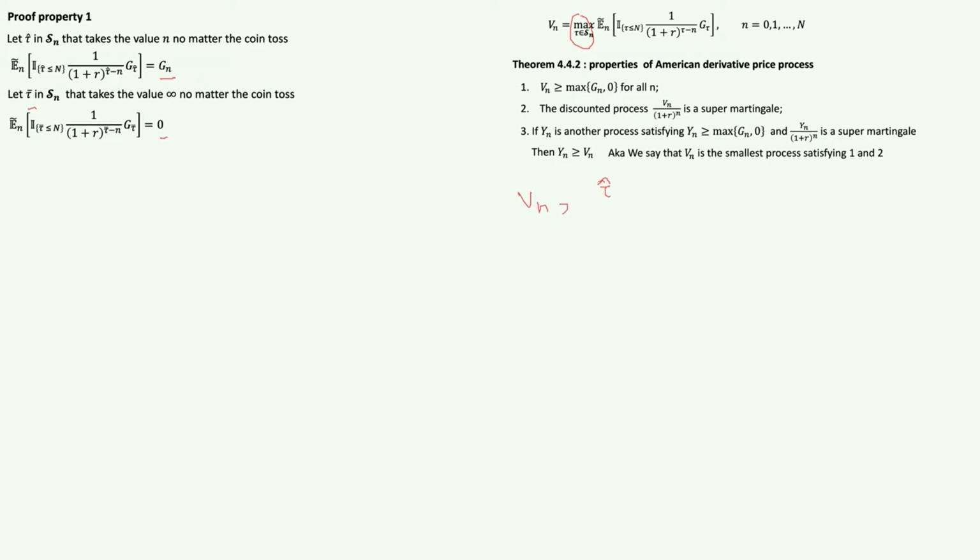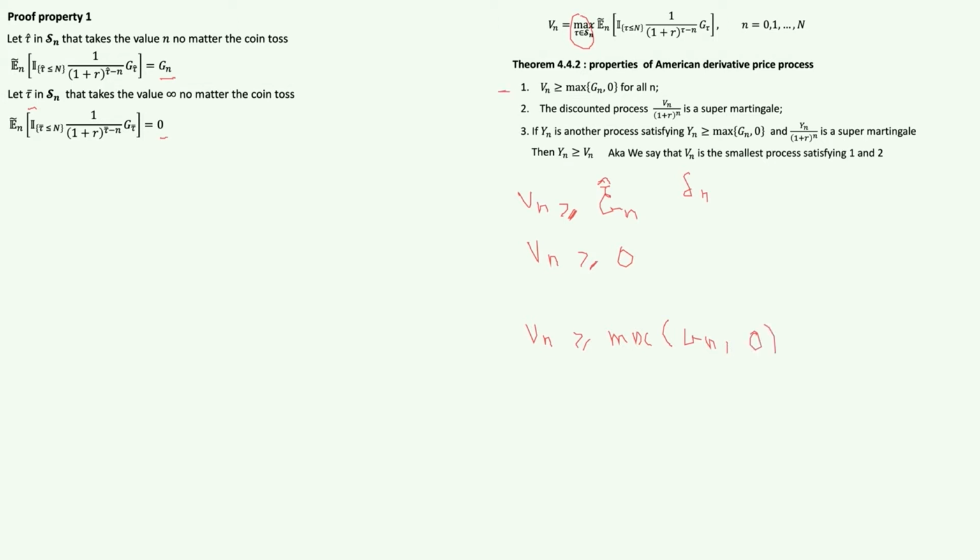So that means Vn is bigger than Gn, and Vn is also bigger than 0, right? Because these are just special cases of stopping times that are inside here. So hence Vn is greater than or equal to the maximum of Gn and 0.